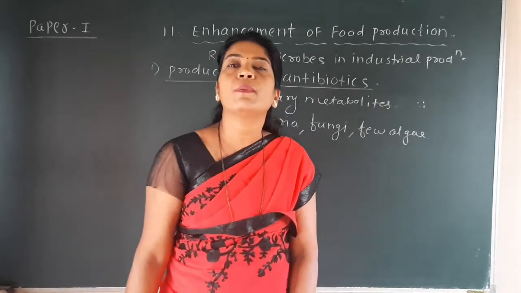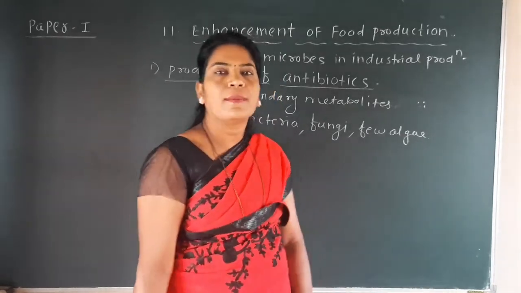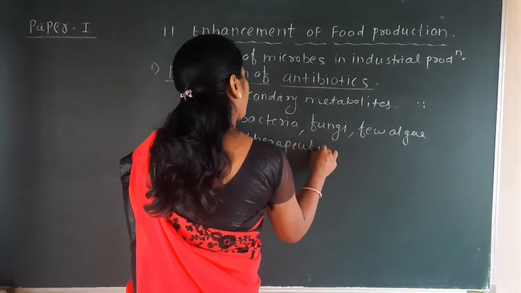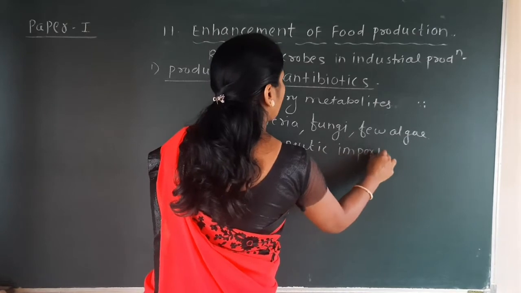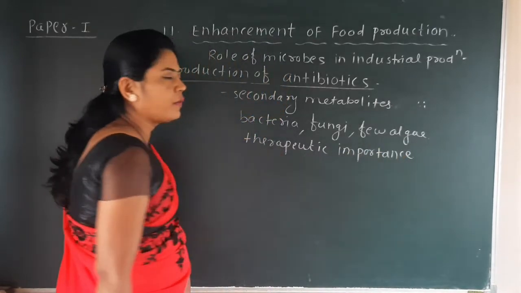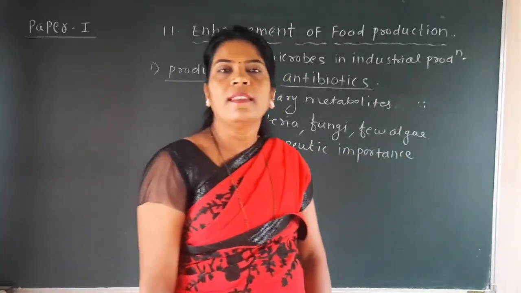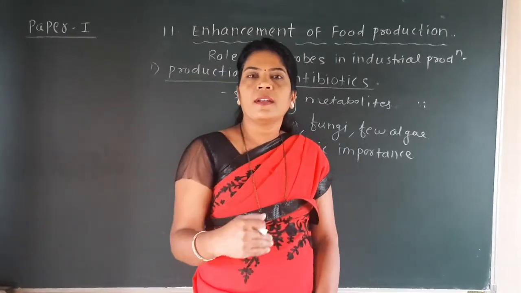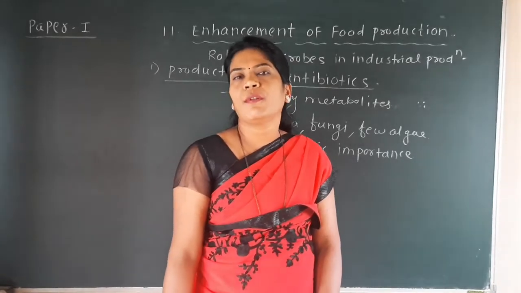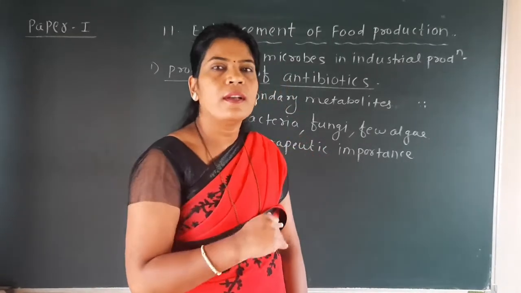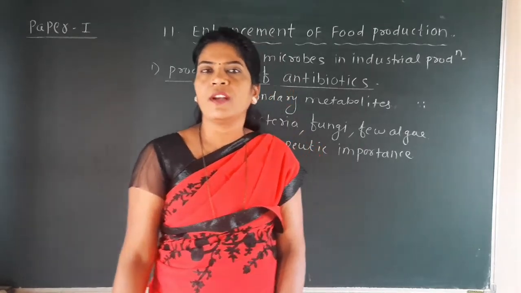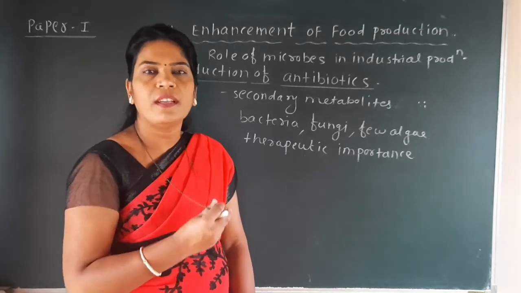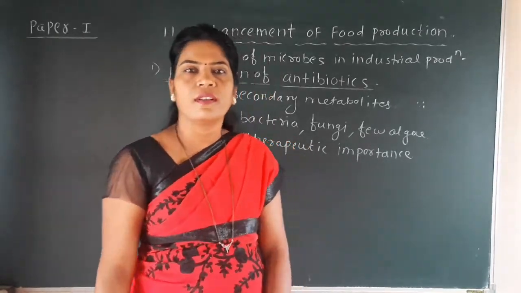Then what is the main important property of antibiotics? Antibiotics have therapeutic importance. What is the meaning of therapeutic importance? That means they are important to cure various types of diseases and disorders in human beings.